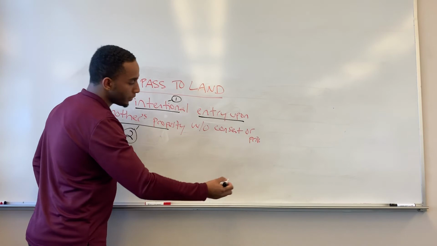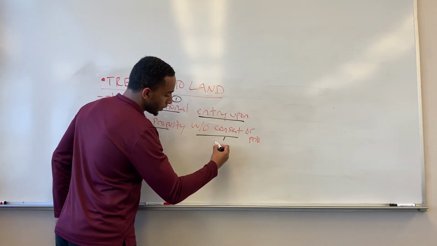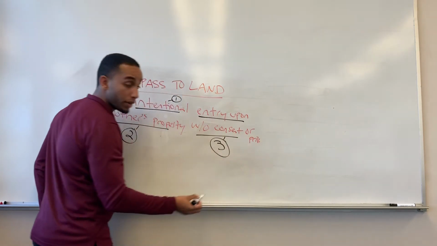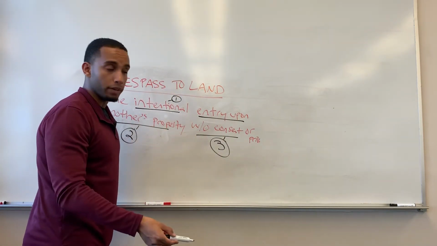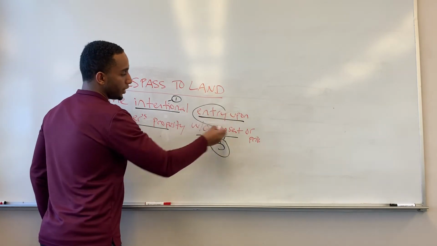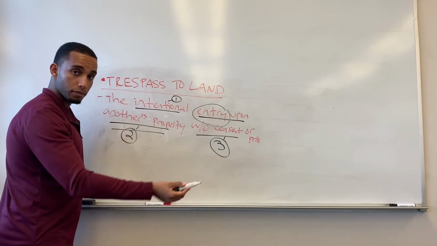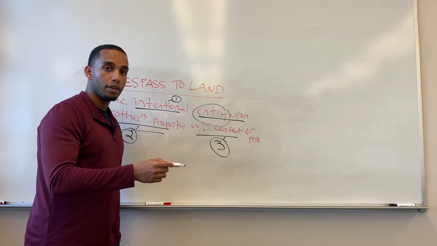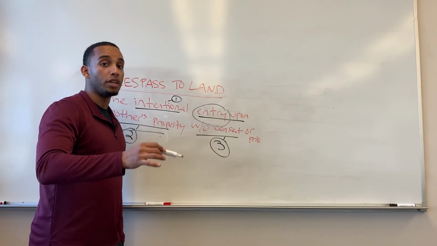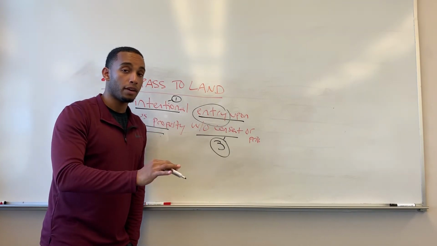And without consent or privilege, very common for each and every intentional tort here, is element number three. So basically this means that the plaintiff did not give the defendant permission to commit an entry upon the plaintiff's property. It has to be a tangible scenario. An intangible scenario will be constituted as a nuisance. And that's a different subject for a different day.